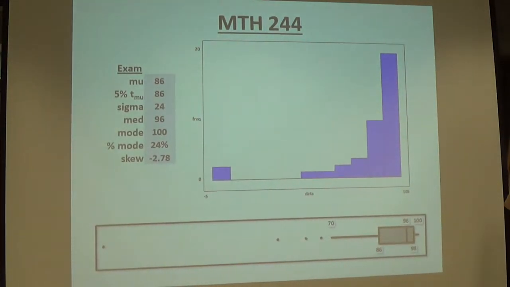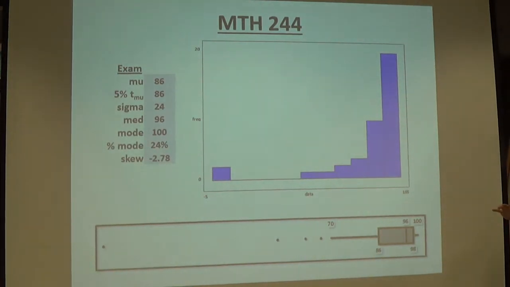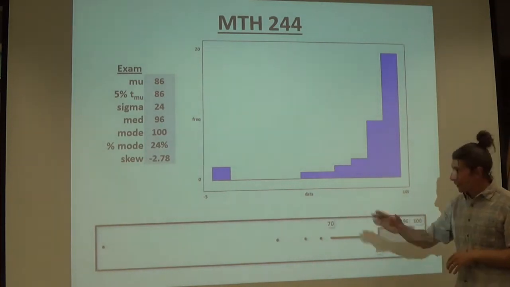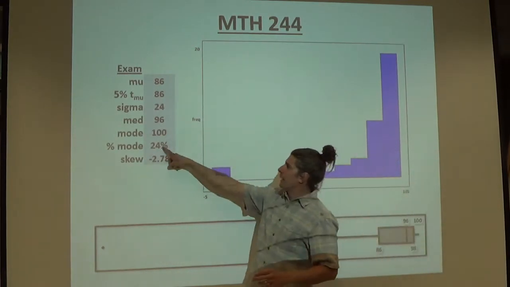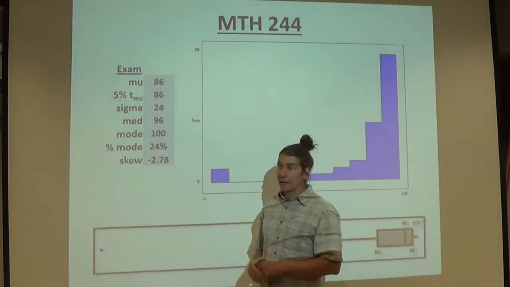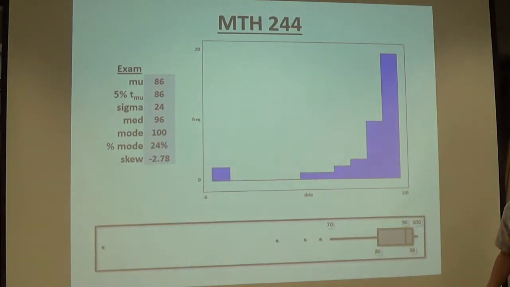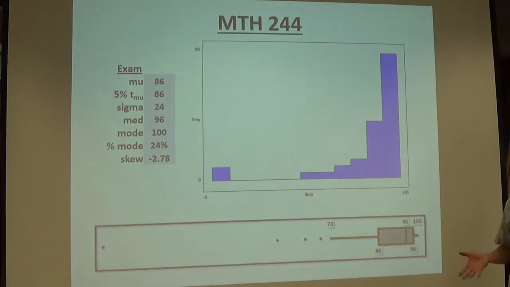If you take the average and take the difference from the median, we get 10 points. And then you weight it using a standardized measure of the standard deviation, you end up with that crazy -3 skew. Percent mode's one I made up. It's the percentage of those who got the mode in the class. So 25% of you got 100, so roughly 1 in 4 people got perfect scores. Yay! Not that you have to get a perfect score, but that's the first time that's happened.